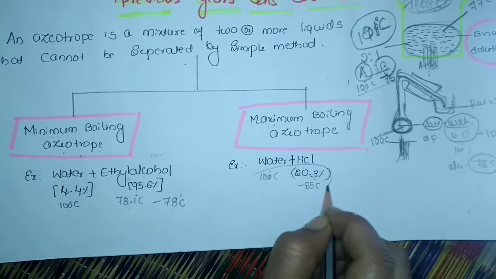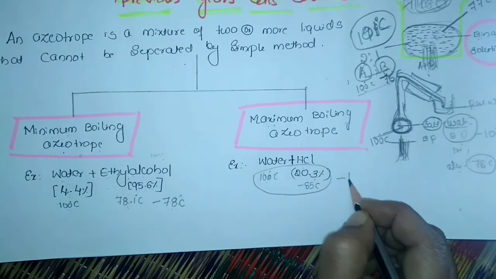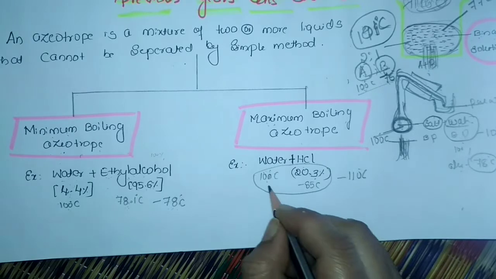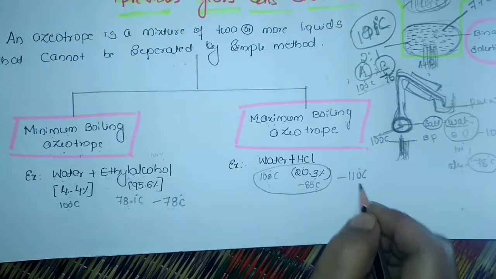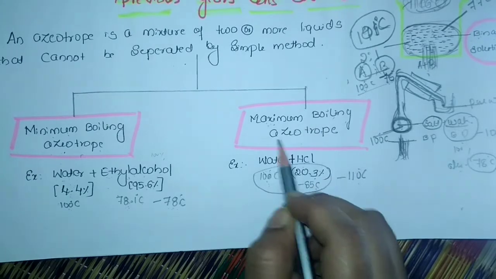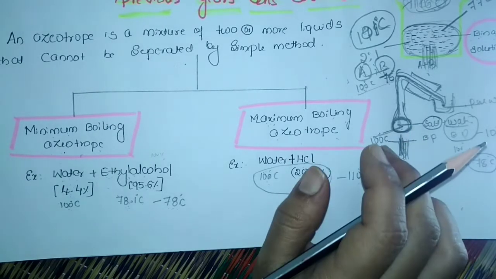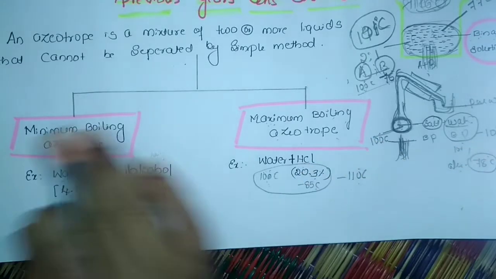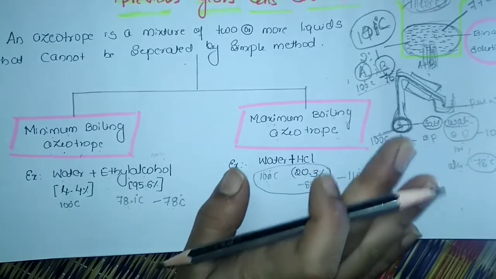The temperature at which they turn into vapor state was 110 degrees, more than the boiling point of both the components. Those are called maximum boiling azeotrope. Understood? Yes. So this is about the azeotrope and the two classifications of azeotrope. I hope you have understood.